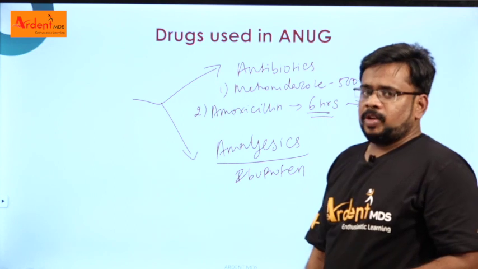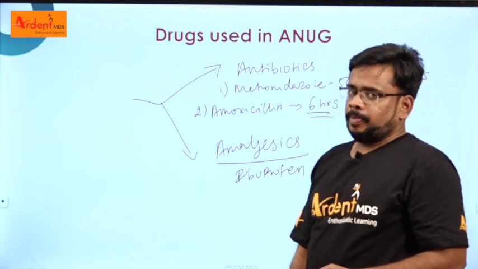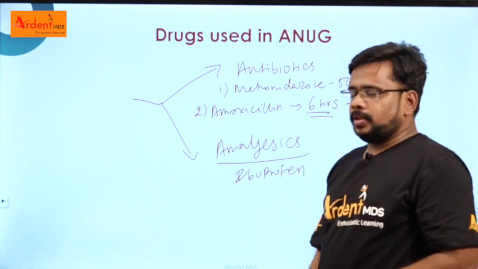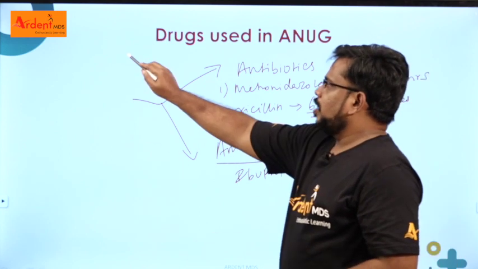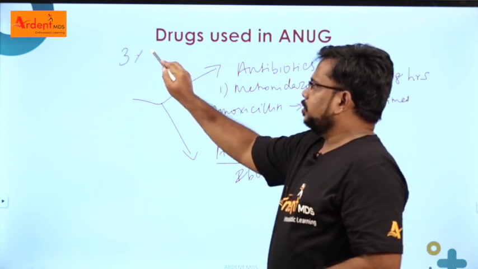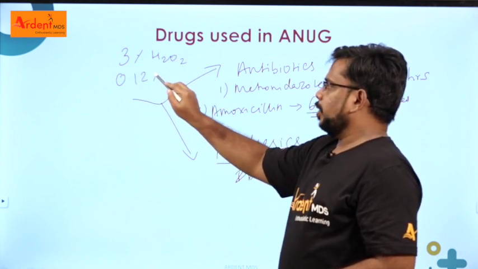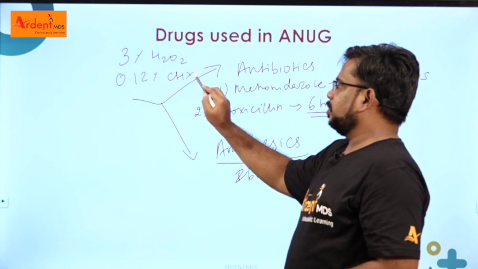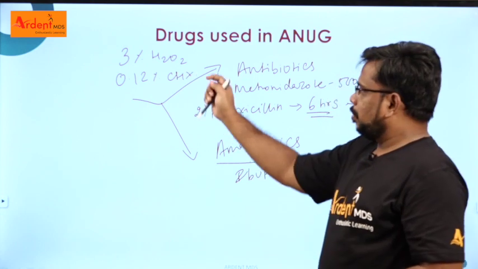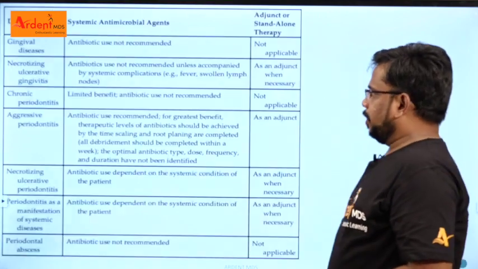With that, we also give mouthwash for the patient. There are two types of mouthwash given for the ANUG patient. Number one, hydrogen peroxide, and number two, chlorhexidine, 0.12% chlorhexidine. So these are the two mouthwashes given for the ANUG patient.